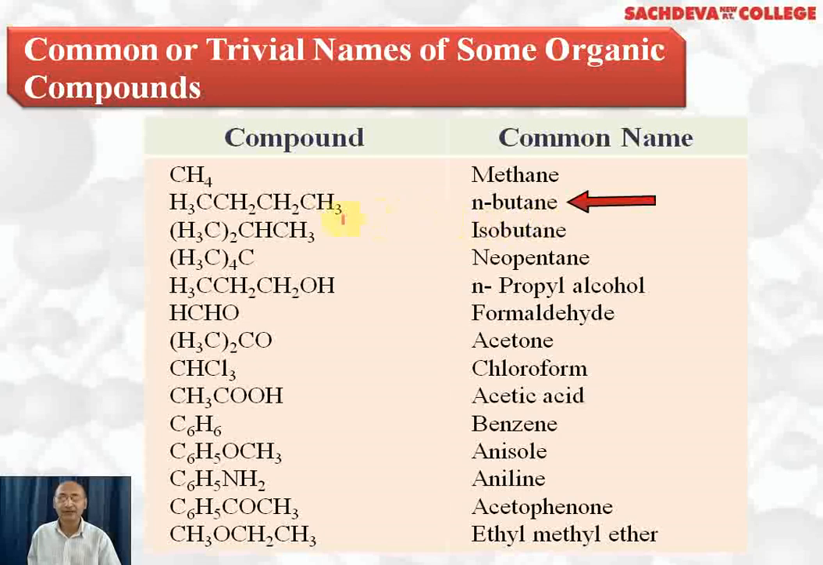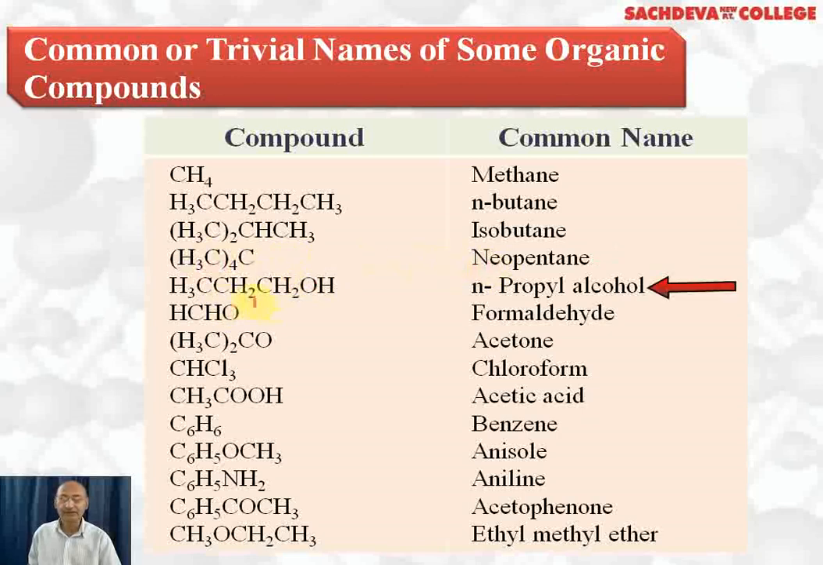So it is n-butane because it is a straight chain hydrocarbon. This is called isobutane because it is branched. This CH is linked with CH3, one CH3 this side, one CH3 this side. So because it is branched, we call it isobutane. Total carbon atoms are 4. This is called neopentane because one carbon is linked to 4 methyl groups. Therefore, it is called neopentane.